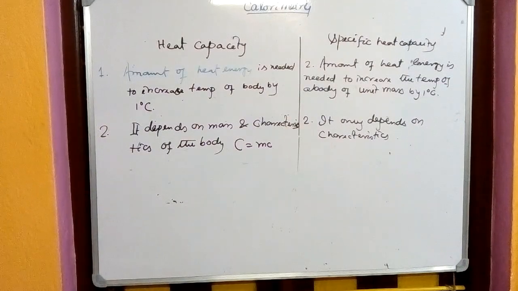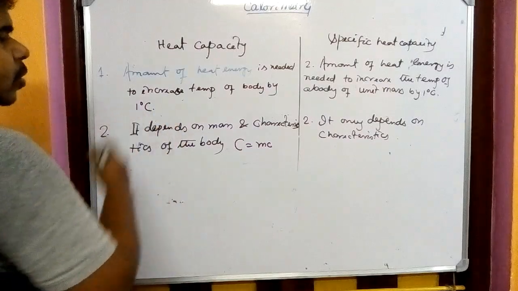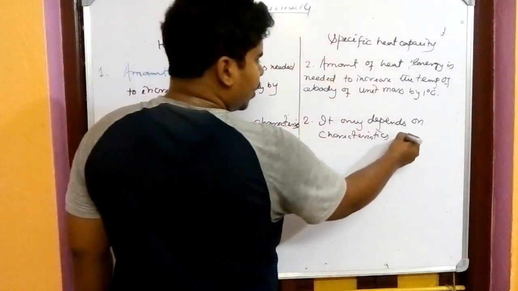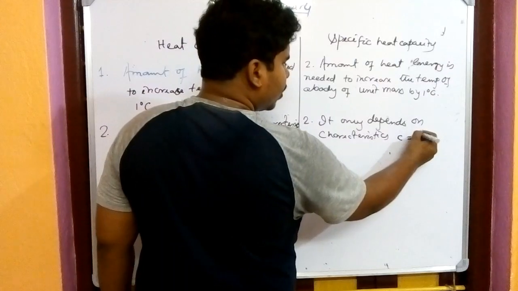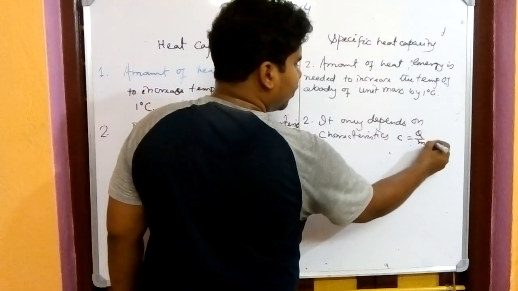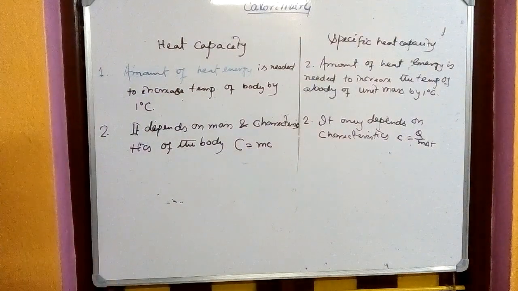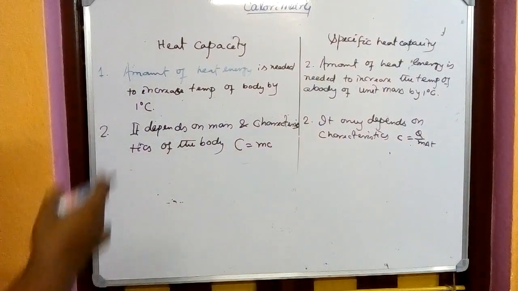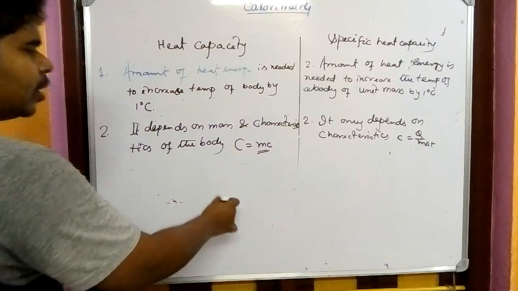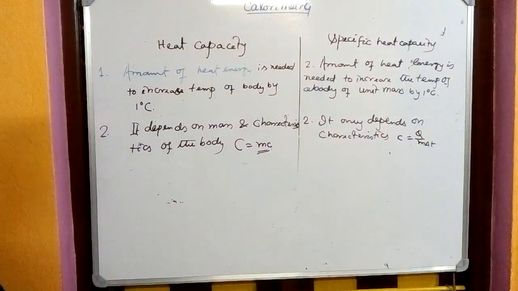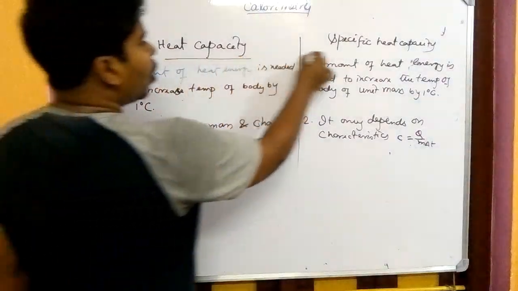So the more the mass, the more the heat capacity. It depends on the mass. And here, specific heat capacity equals Q by m del T. Here we have divided by the mass, so it doesn't depend on mass. If I give more mass, it will multiply with the specific heat capacity and give more heat capacity. So we can say it is not constant.